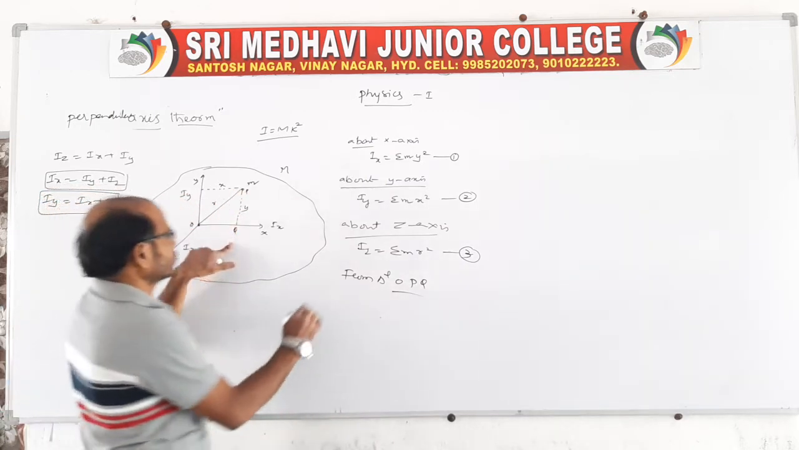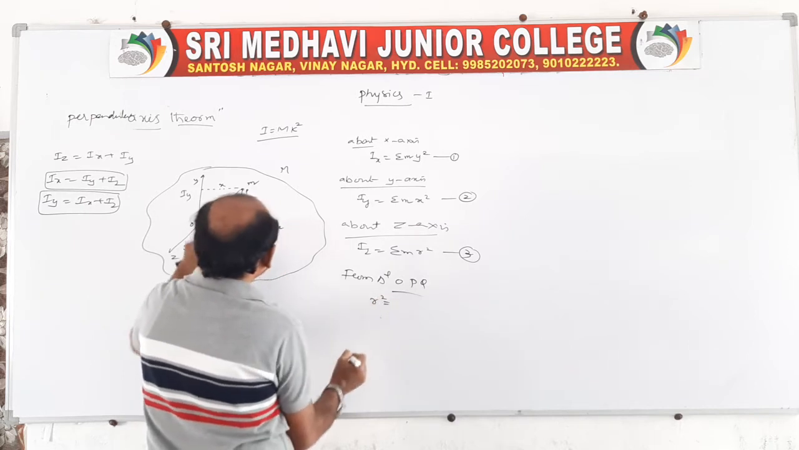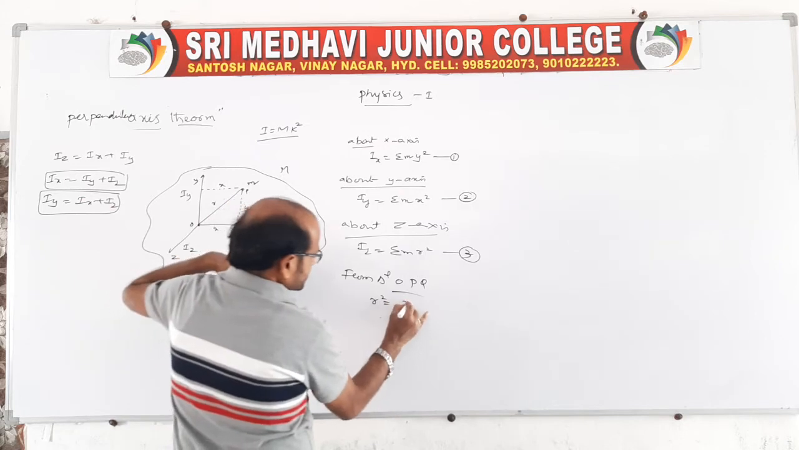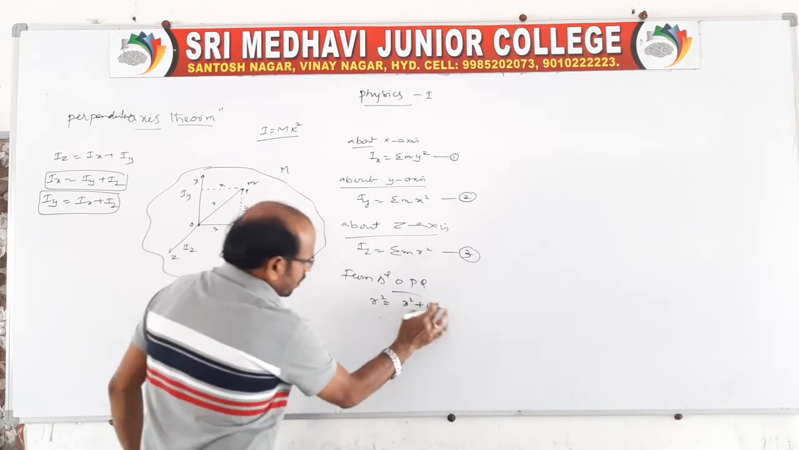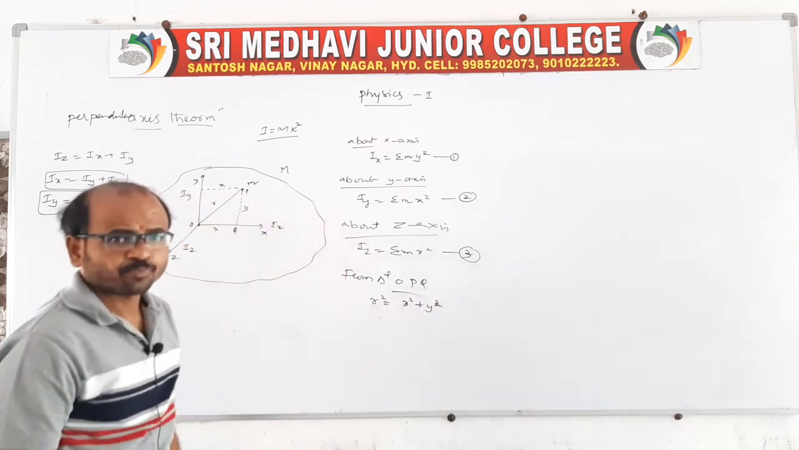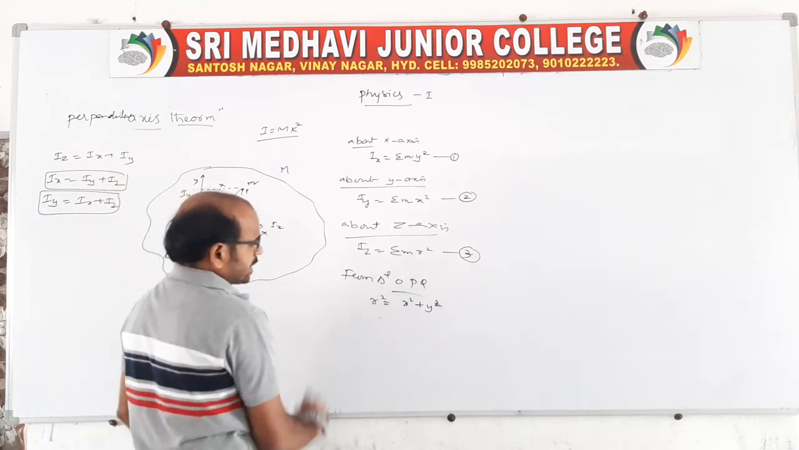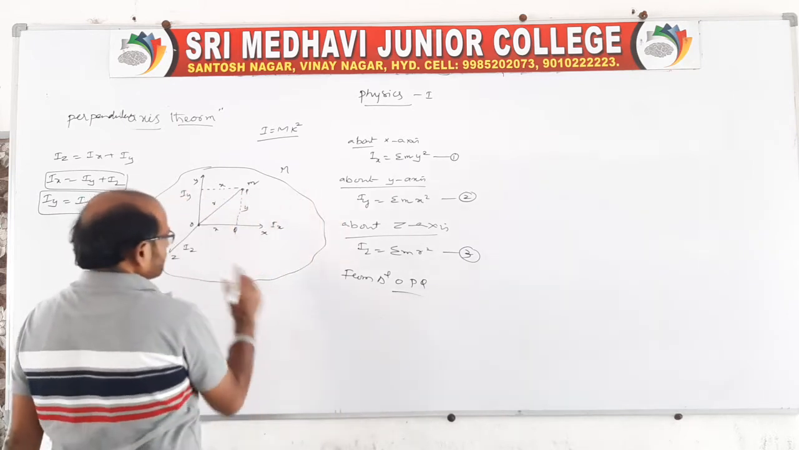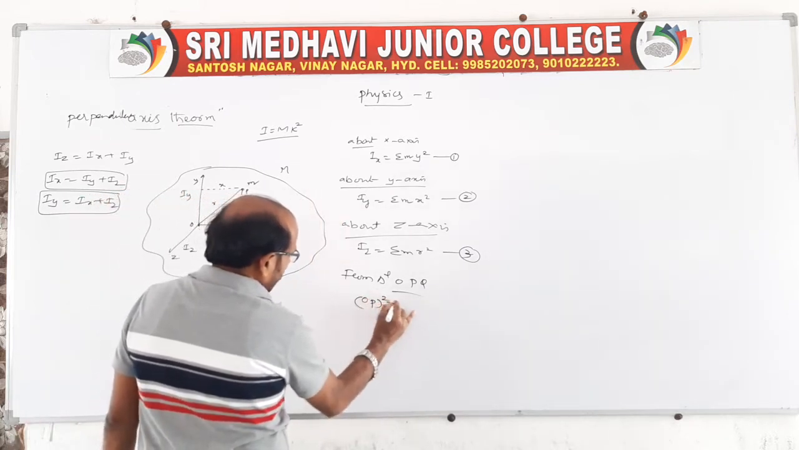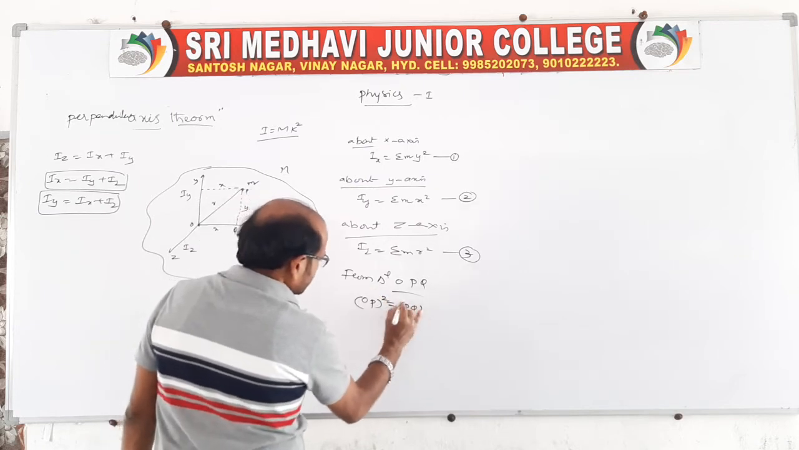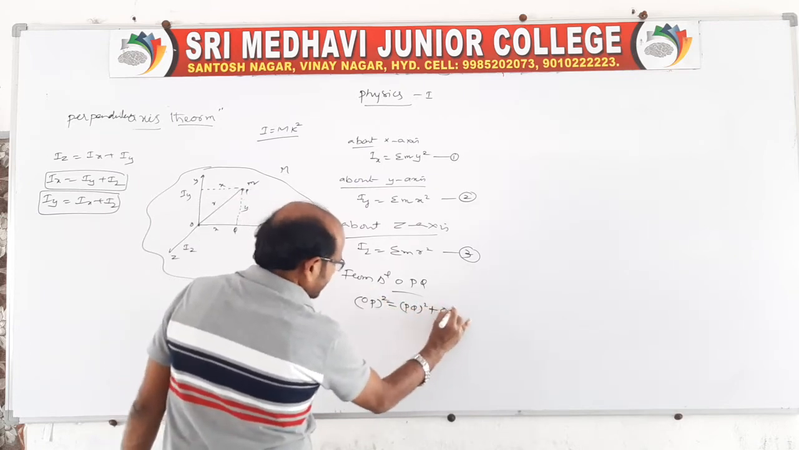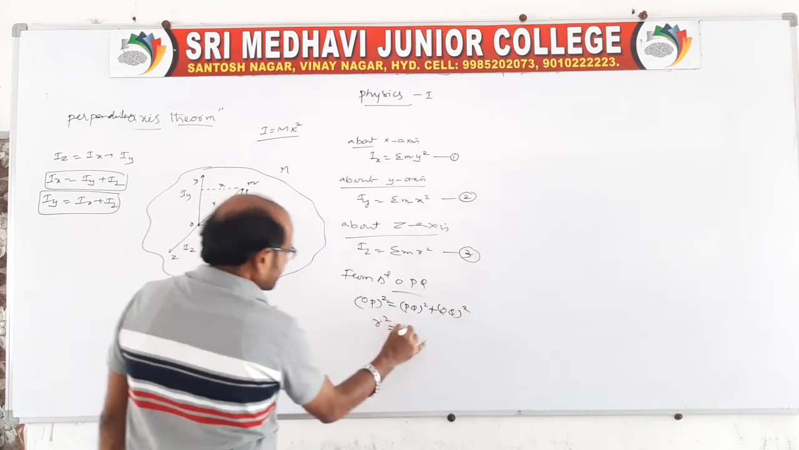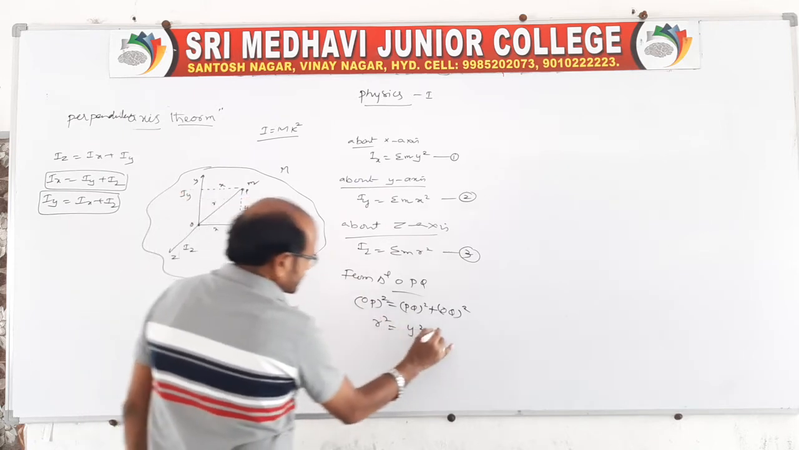Again apply the Pythagoras rule, that is r square is equal to x square plus y square according to Pythagoras, right? Or else you want to write it in detail, yes of course you can also write it like this: OP square is equal to PQ square plus OQ square. It is the Pythagoras rule: OP is r square, PQ you say y square, and here OQ is x square.